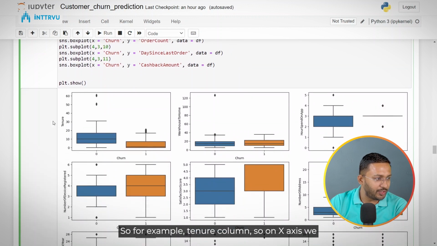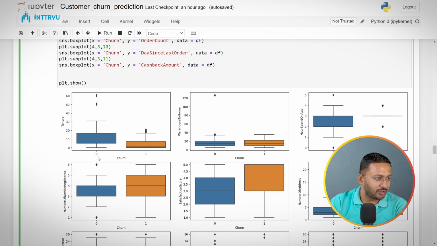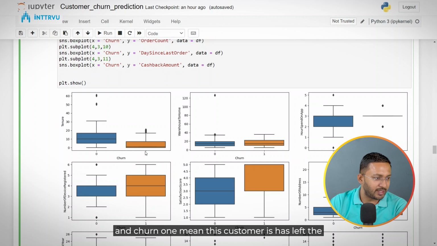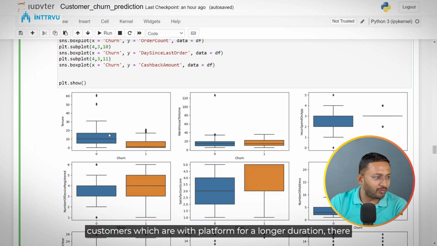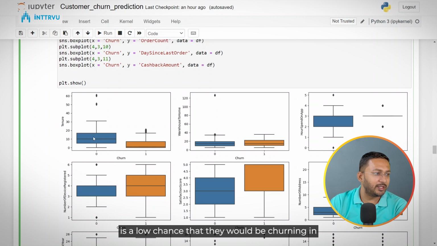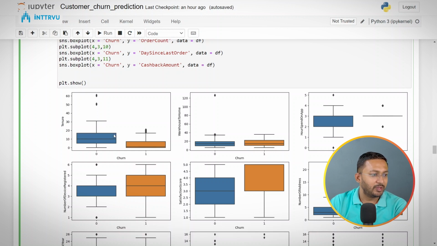So for example, the tenure column. On the x-axis, we have churn. On the y-axis, we have tenure. So here churn 0 means this customer has not churned, and churn 1 means this customer has left the platform. So basically, if you see, for churn 0, the median tenure is 10. For churn 1, the median tenure is very less. So by seeing this box plot, we can say that customers who are with the platform for a longer duration have a low chance of churning in future.